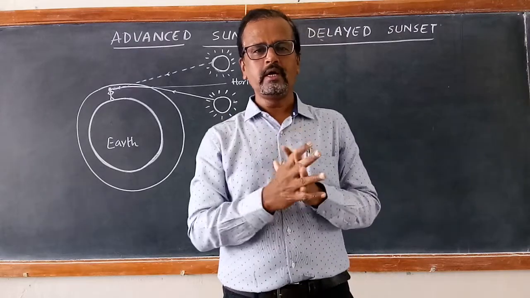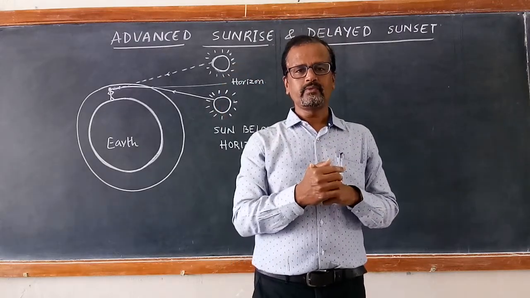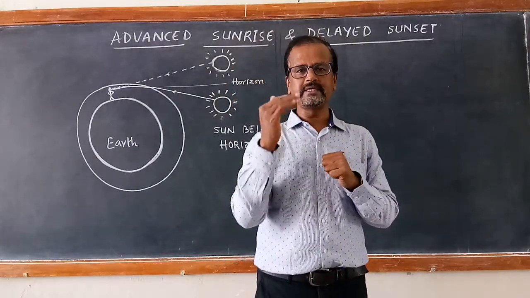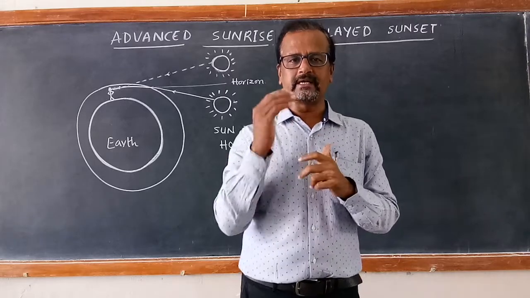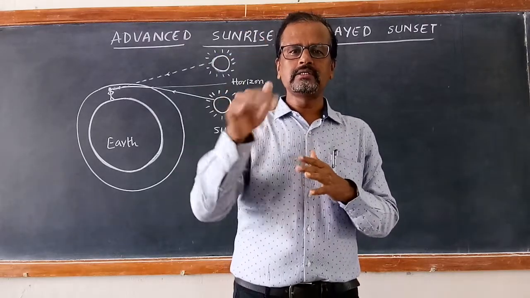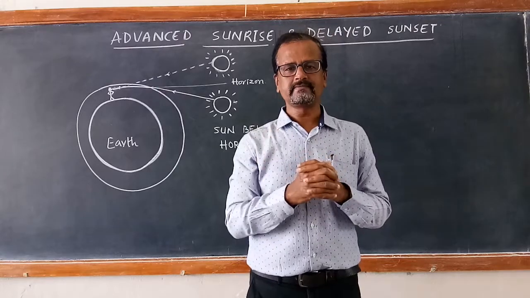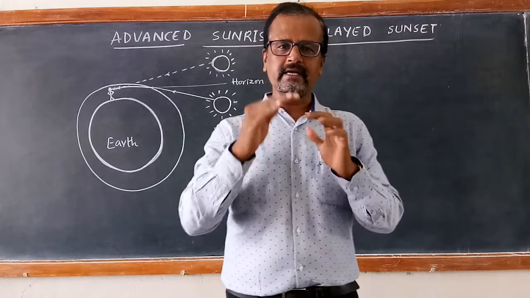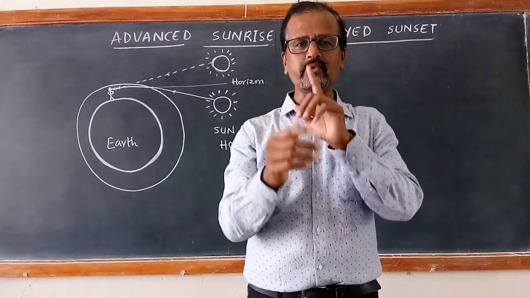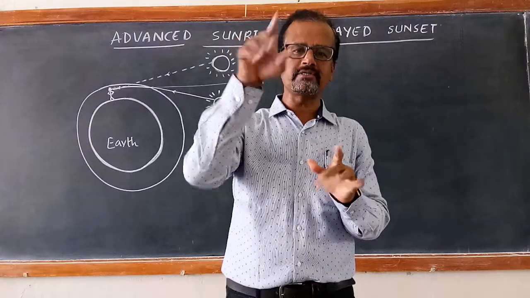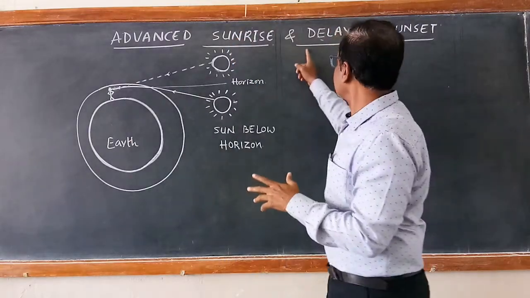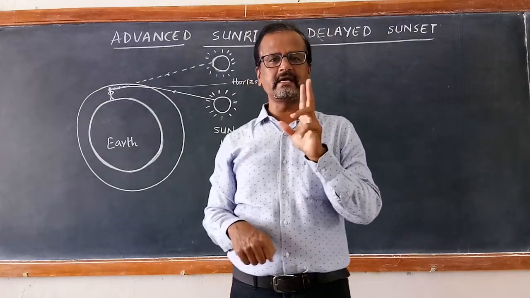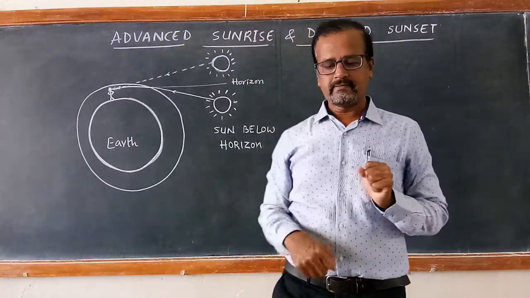In the same way, during sunset, in the west direction, we see the sun which has already set below the horizon. The sun already had set, but still we are able to see it above the horizon. So the sunset gets delayed by 2 minutes and the sunrise gets advanced by 2 minutes.